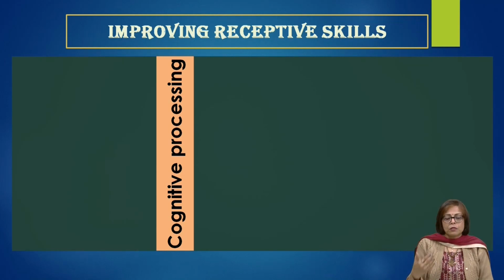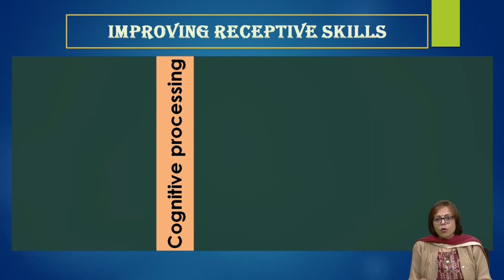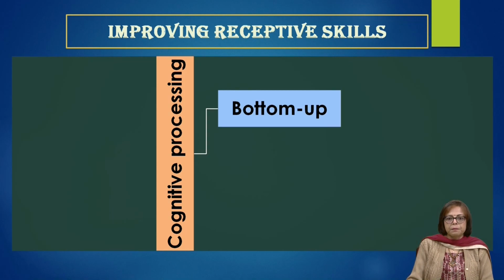The receiver has to do a lot of cognitive processing of the messages that have been sent across to him and try to make sense of whatever messages have been sent by decoding and by interpreting. So let us know what cognitive processes can help us improve our receptive skills.